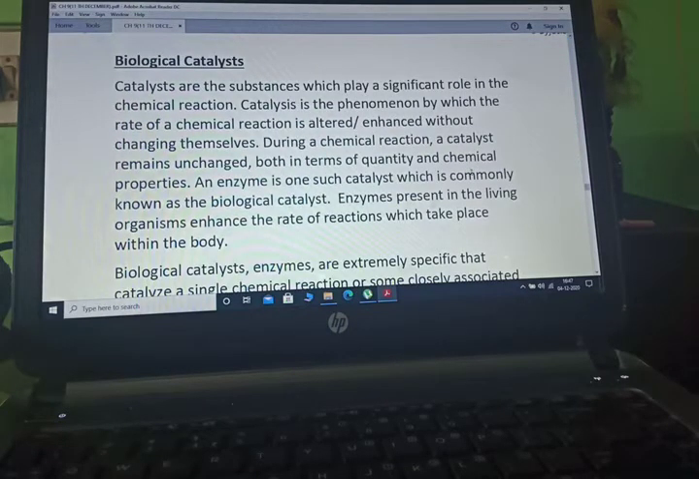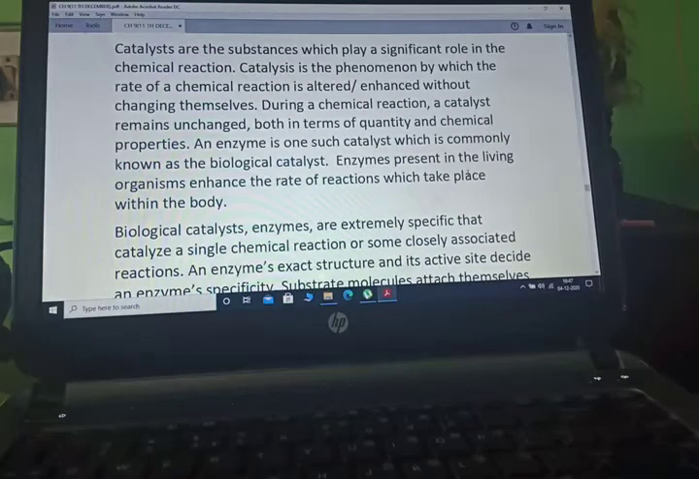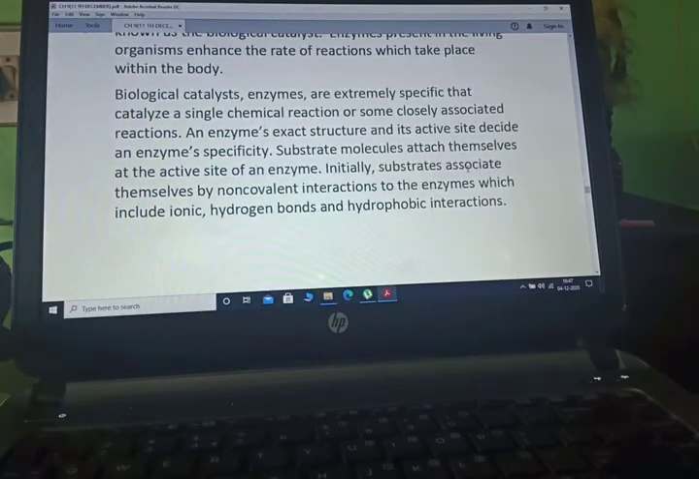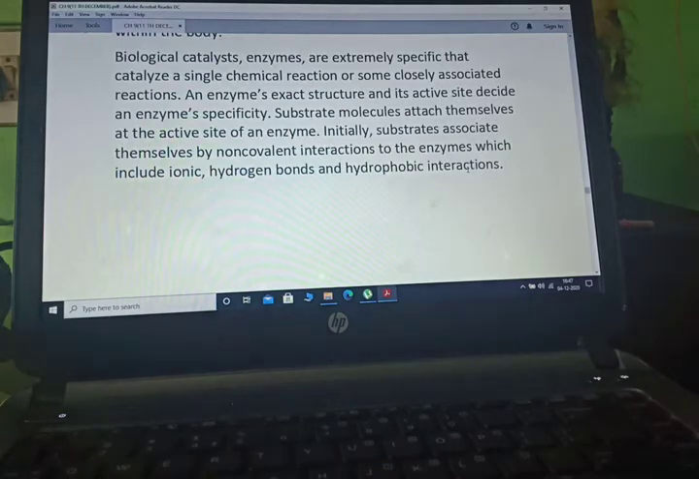Now biological catalysis. Catalysts are substances which play a significant role in chemical reactions. During a chemical reaction, a catalyst remains unchanged both in terms of quantity and chemical properties. An enzyme is one such catalyst, commonly known as a biological catalyst. Biological catalyst enzymes are extremely specific, catalyzing a single chemical reaction or some closely associated reactions. An enzyme's exact structure and its active site decide the enzyme specificity.